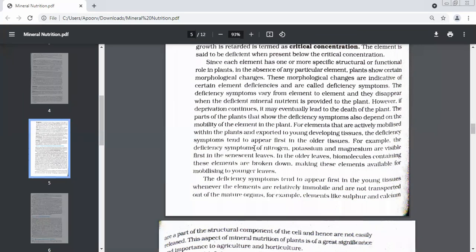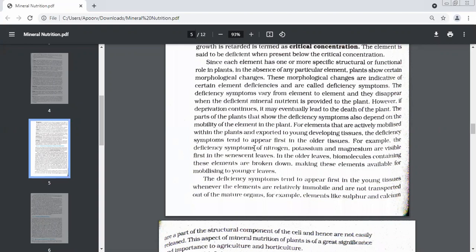But elements like calcium are not easily transported. You cannot transport them easily in a plant. So even if we have a storage of this in the senescent leaves, they cannot be sent to the younger leaves when there is a deficiency. These old leaves already have a good storage, so no point showing these symptoms. Which symptoms? Deficiency symptoms. Then who is going to show these symptoms visibly?